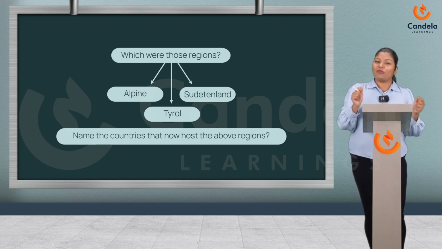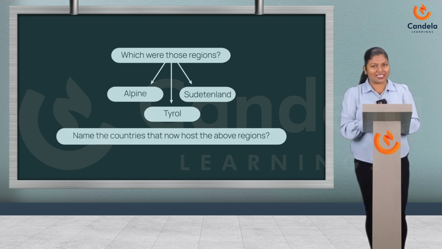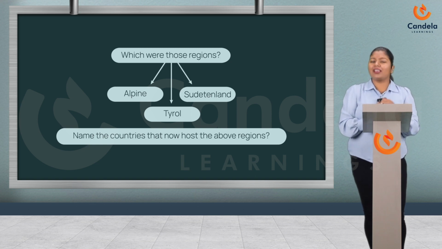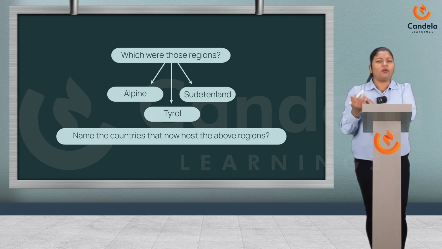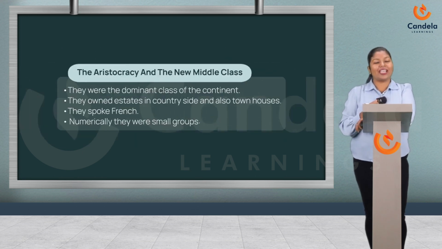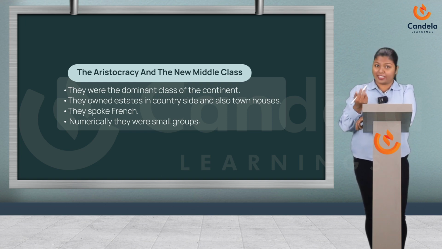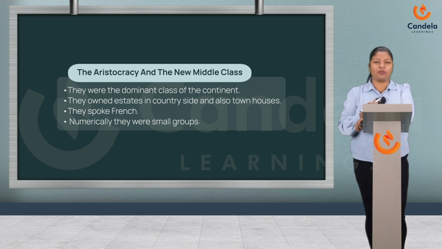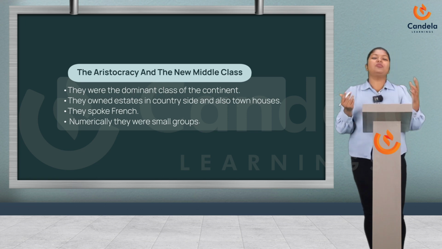Okay. Now we are moving into the next part of the society. People are considered to have a significant role in every society. Am I right? Yes. So who were the major groups of people in Europe? Let's have a look into it. Socially and politically, the landed aristocracy was considered the dominant class of Europe. They owned estates in the countryside and town houses. They spoke French and were very high in society. But they were small in number.